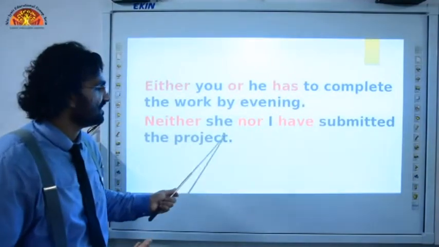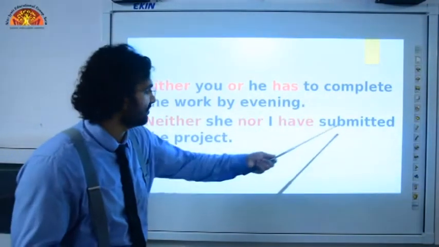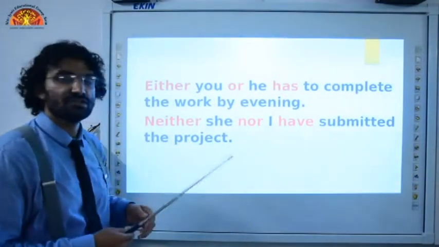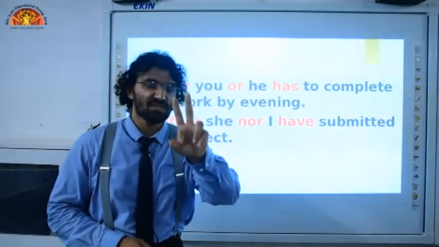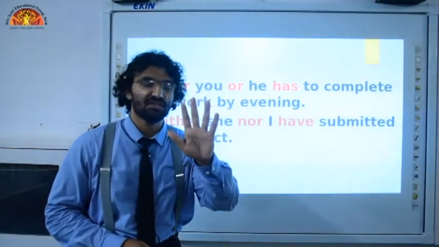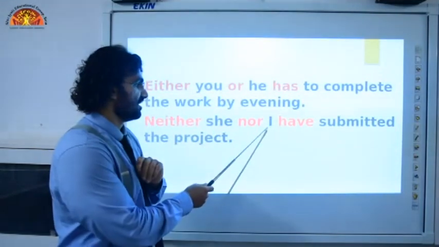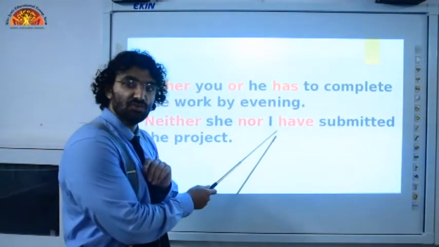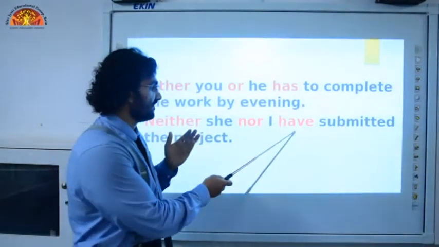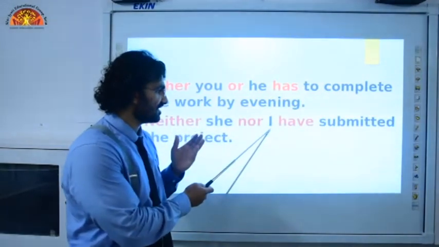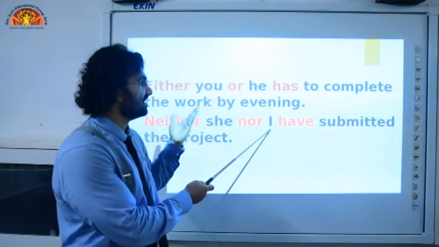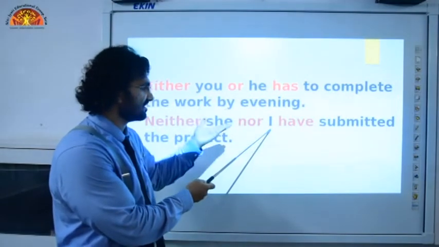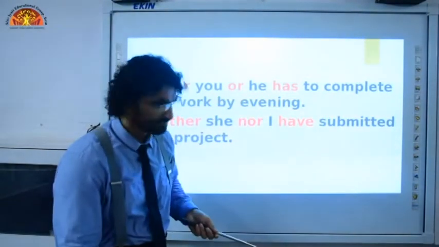Similarly, neither she nor I have submitted the project. Here also we can see two subjects, she and I, and we will use this form of verb according to the second subject.